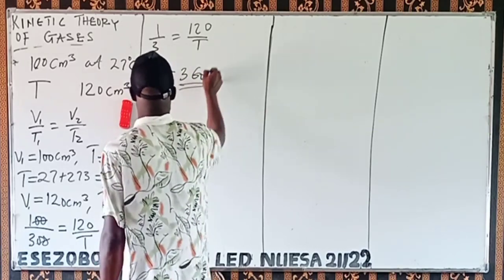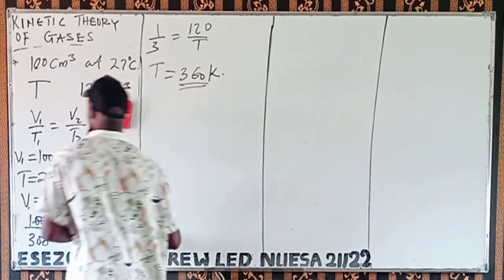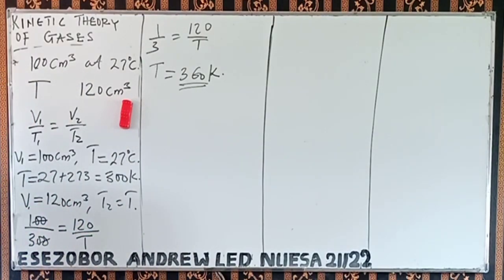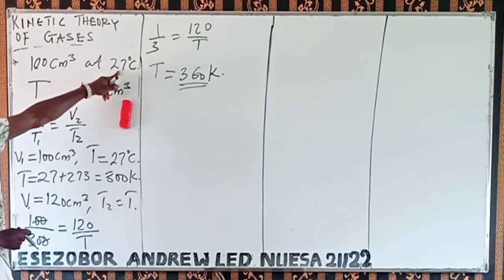That's 360, and the unit is Kelvin. Now, in some books, they may decide to bring the temperature back to Celsius again.